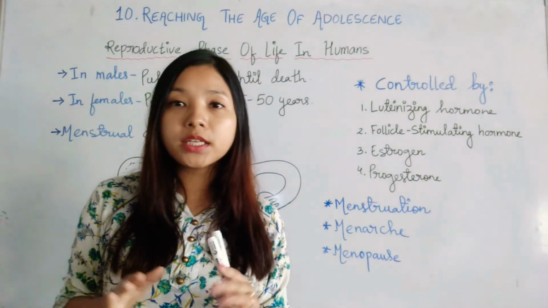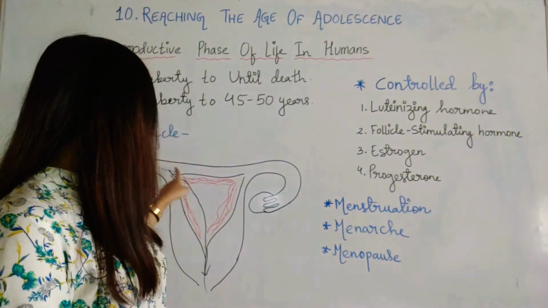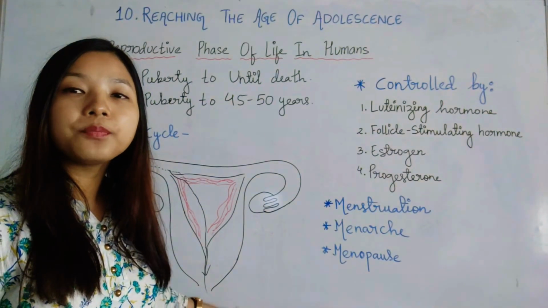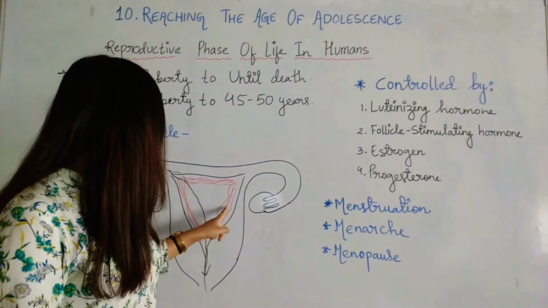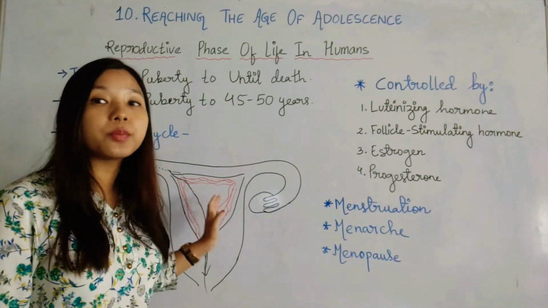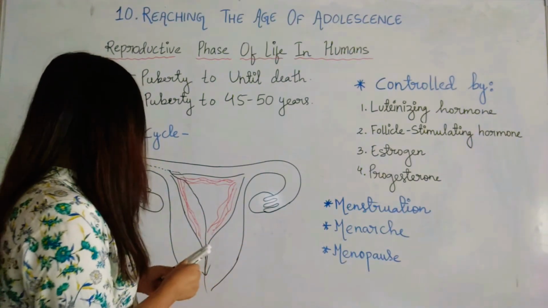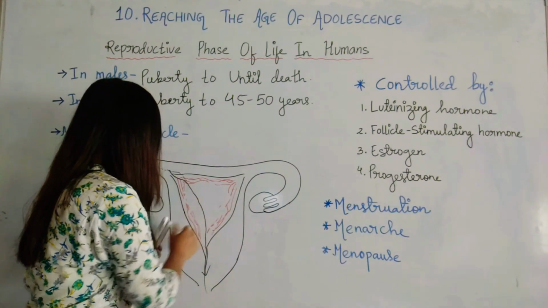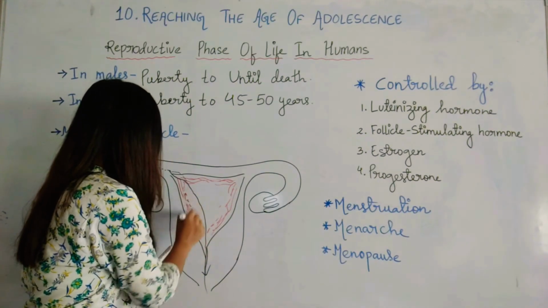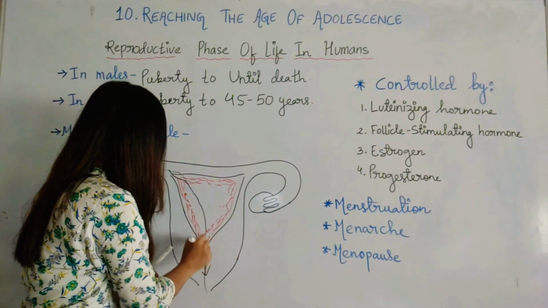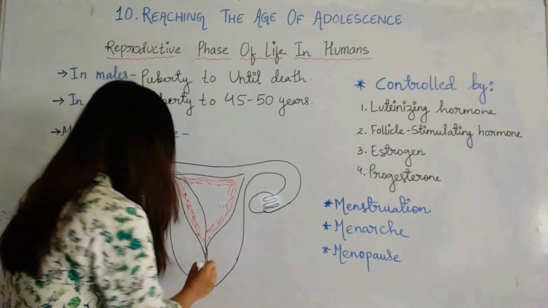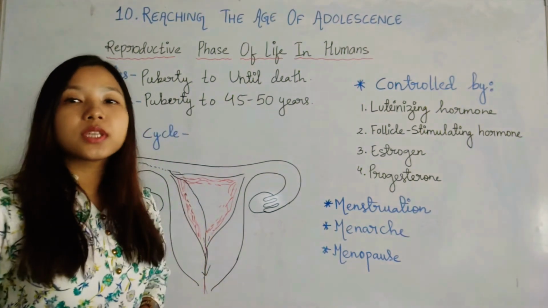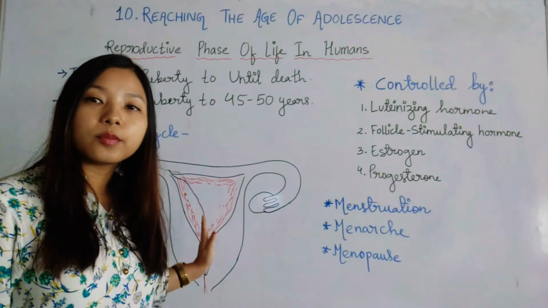But if no fertilization takes place, the egg will not implant and will directly go away. That is why they now don't have any purpose. That is why all this will break down, and in the form of blood and tissues, they will be released from the female body through the vagina.